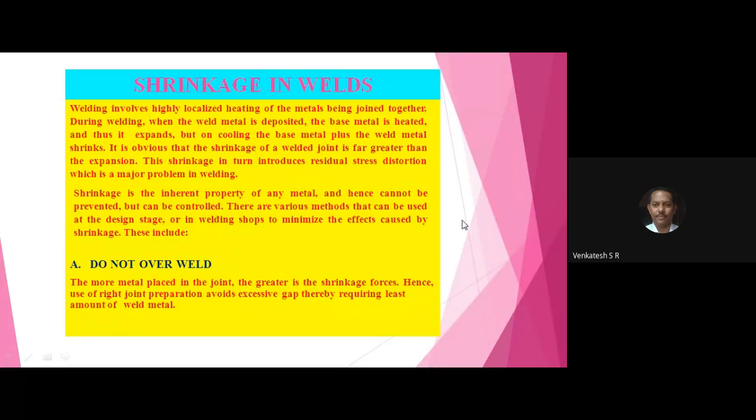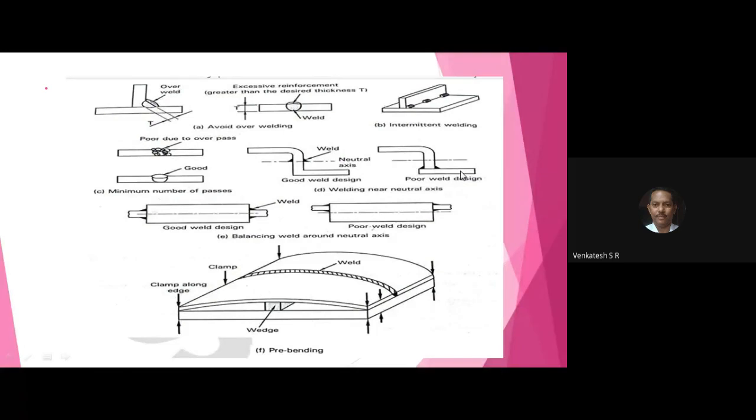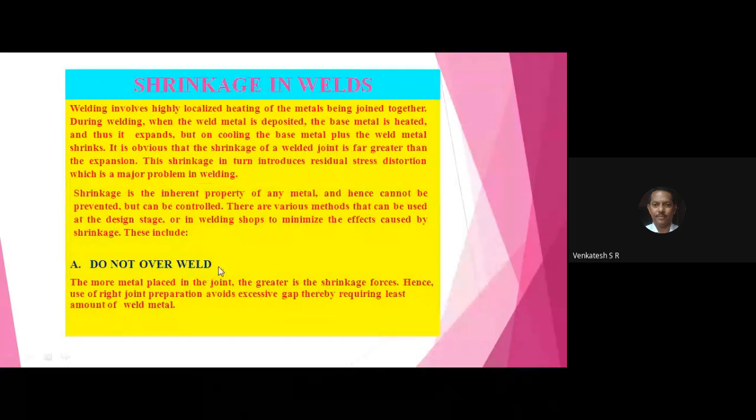Now write down the question. Explain briefly shrinkage in arc welding process. So for this question, you have to write this diagram and the factors which influence the shrinkage. Write 5 factors.